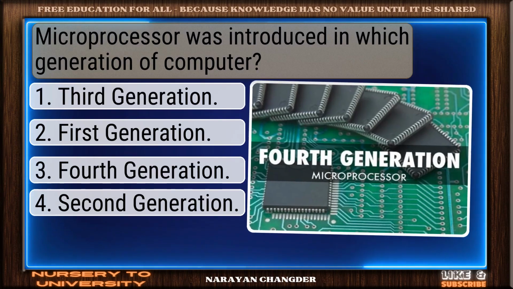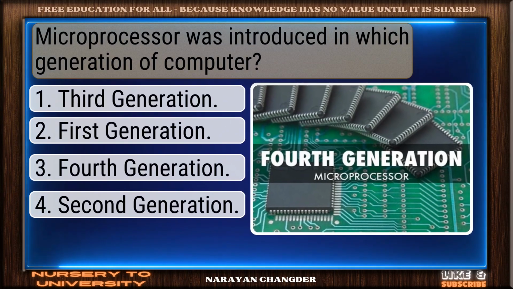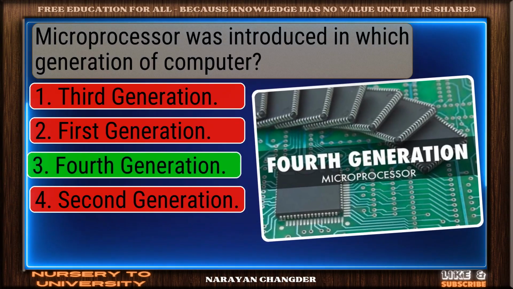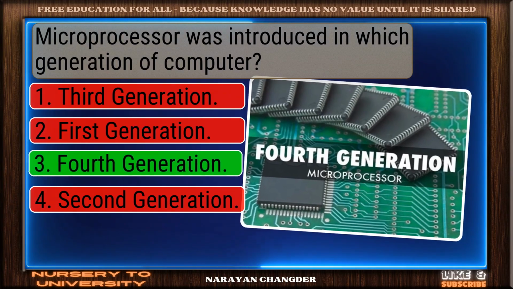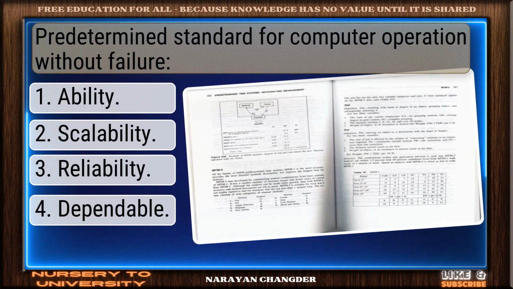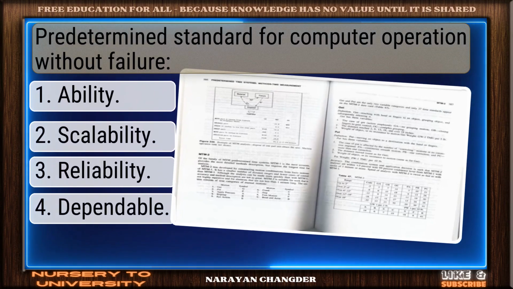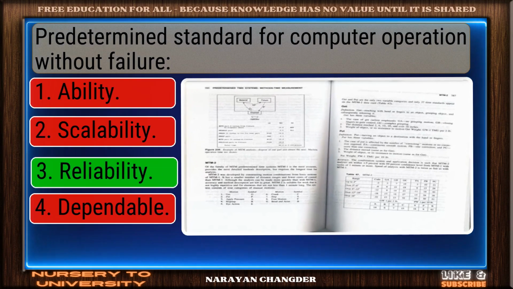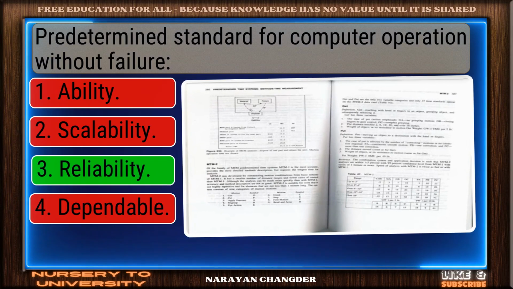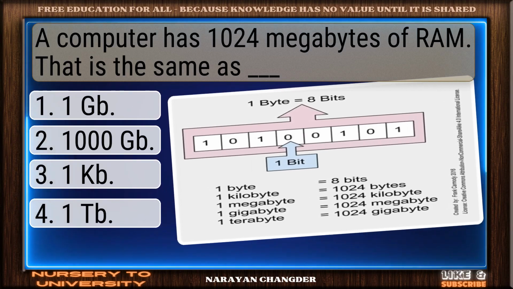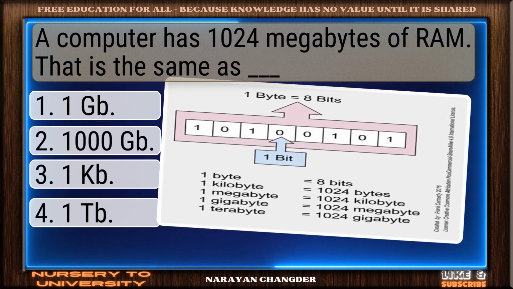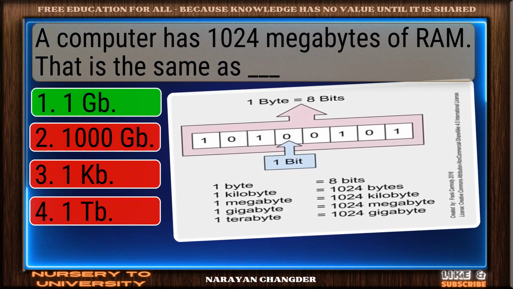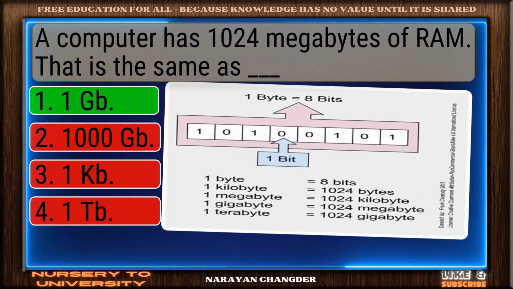Microprocessor was introduced in which generation of computer? Nice work. 4th generation fits perfectly. Predetermined standard for computer operation without failure. Right choice. Reliability is best. A computer has 1024 megabytes of RAM. That is the same as dash. Nice selection. 1 GB is correct.